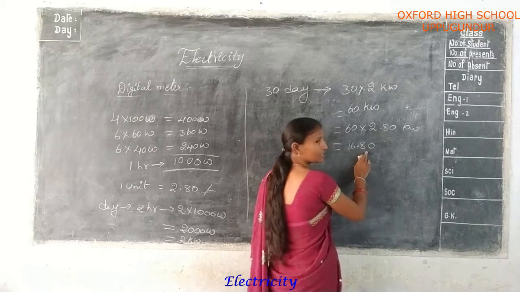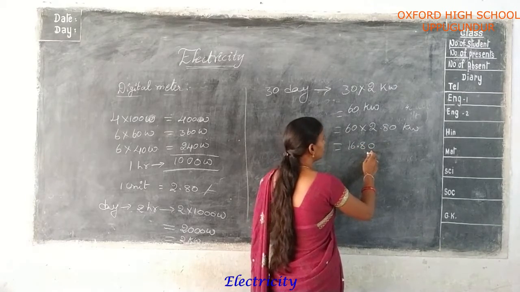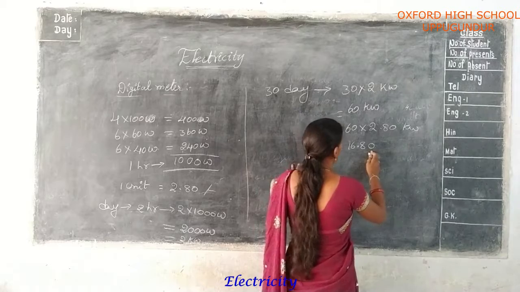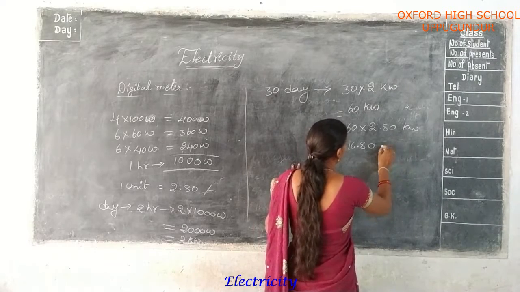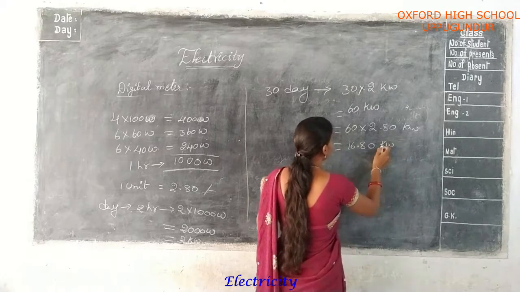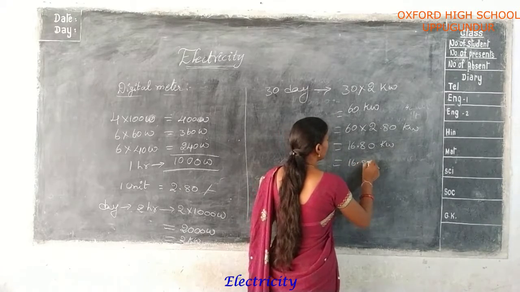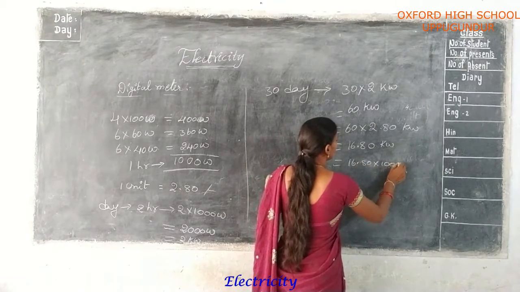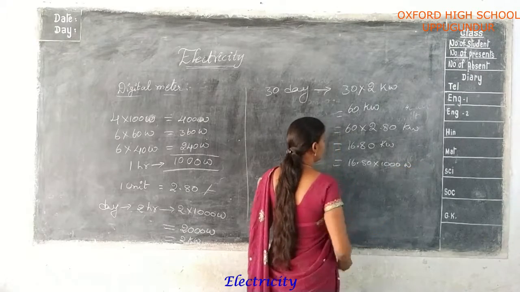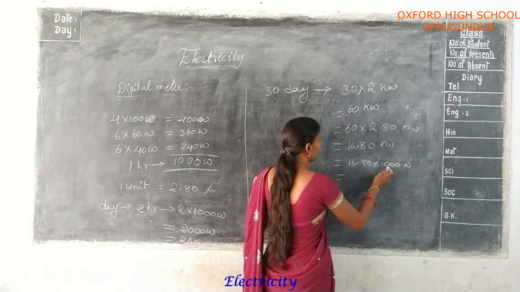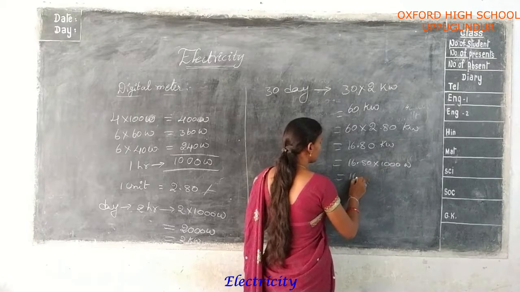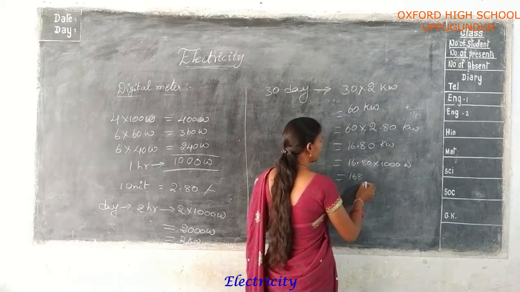So 16.80. Kilowatts means you multiply by 1000. 16.80 into 1000, and for watts, the last 2 decimal points means that it is 168.